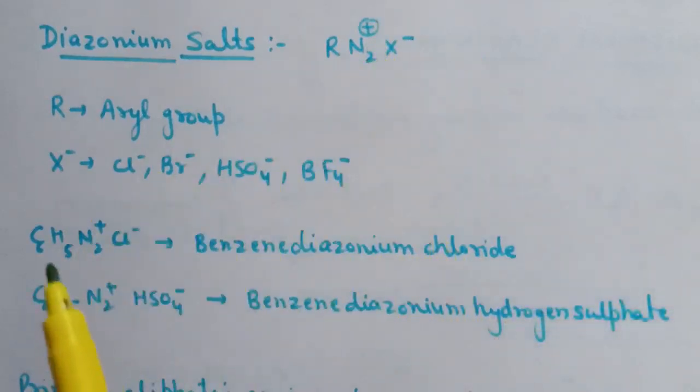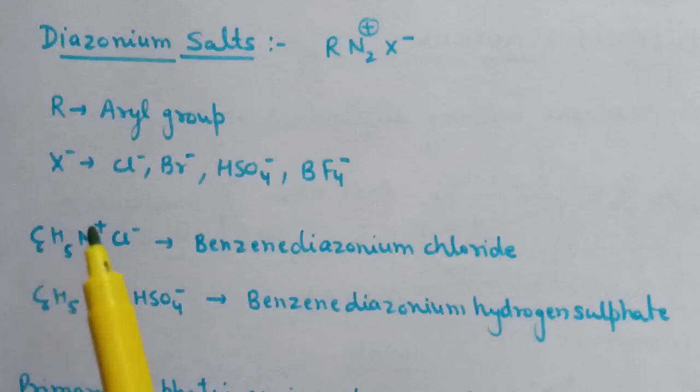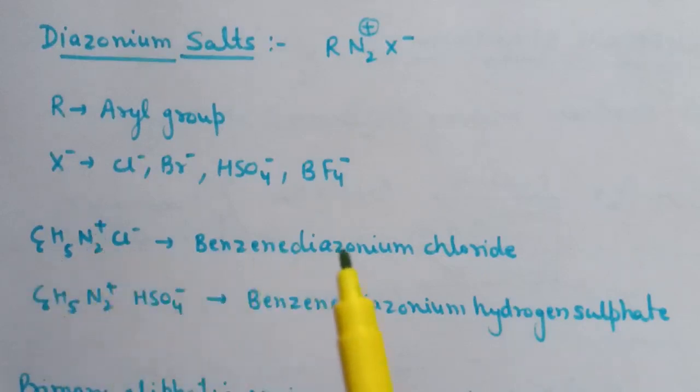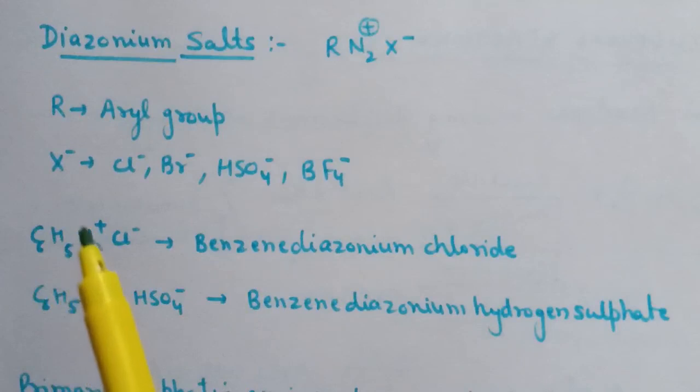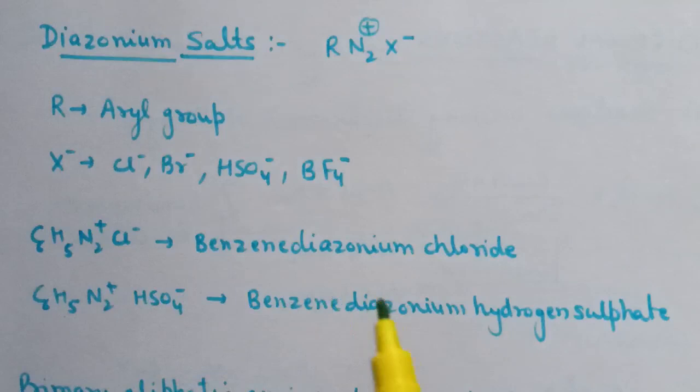For example, the name of C6H5N2 positive Cl negative is benzene for this C6H5, diazonium for this N2 positive, and in last we will write the name of an ion, that is chloride. So the name for C6H5N2 positive Cl negative is benzene diazonium chloride. Similarly, the name for C6H5N2 positive HSO4 negative is benzene diazonium hydrogen sulfate.